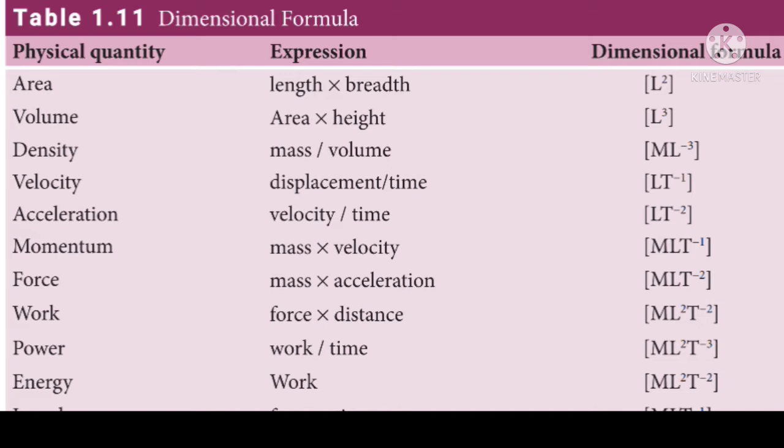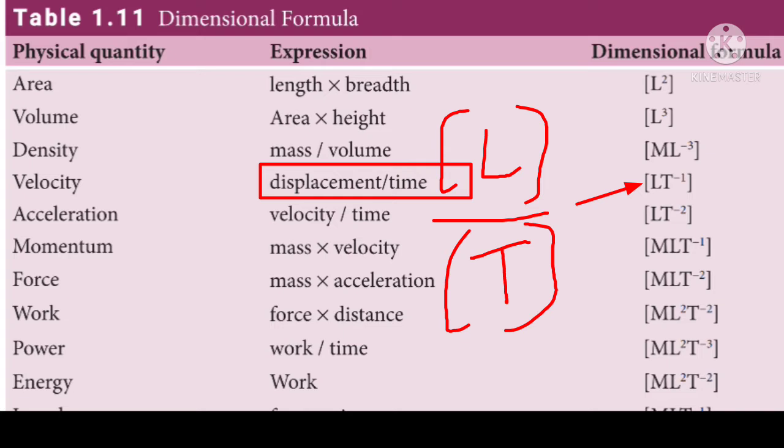Next physical quantity, velocity. The expression for velocity is displacement by time. The dimension for displacement is L and the dimension for time is T. When this time goes up, it will become T power minus 1. Hence L T power minus 1 within square bracket is said to be the dimensional formula for velocity.